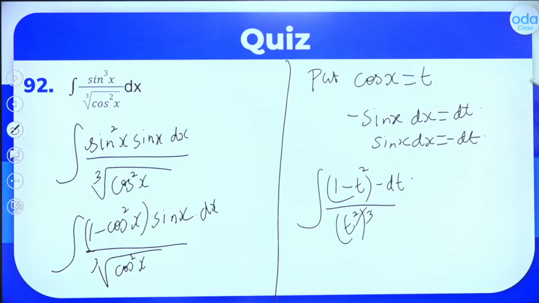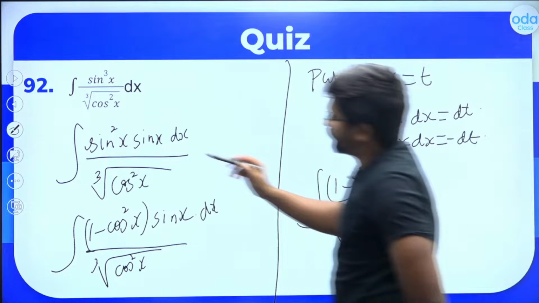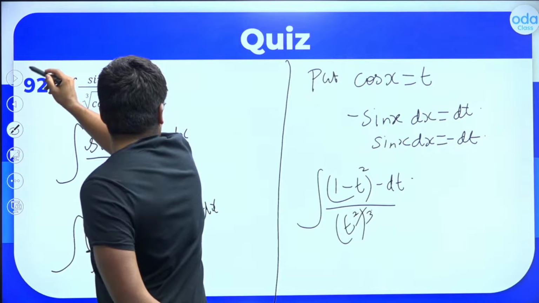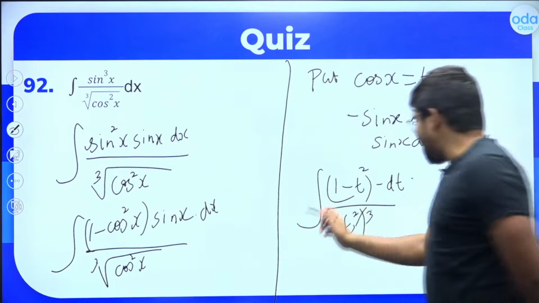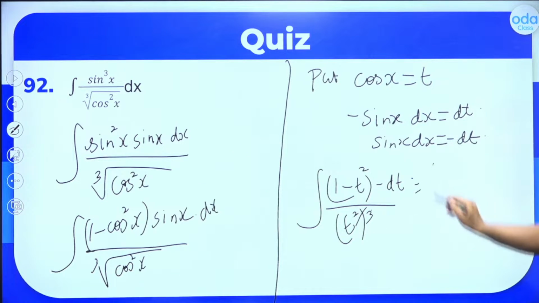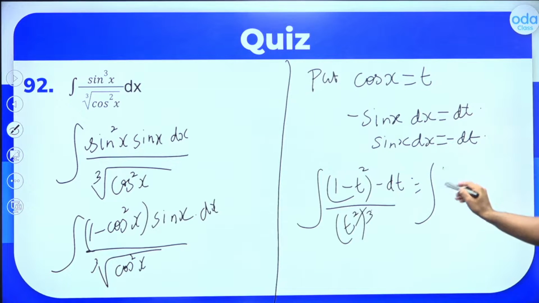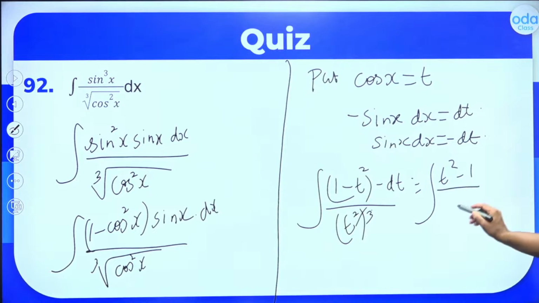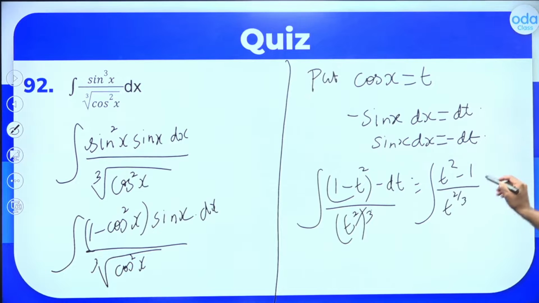So let's write it further as, okay, so what do you have? Minus of 1 minus t square. Let me write it here itself. So this is minus of 1 minus t square, which is t square minus 1 divided by t raised to 2 by 3 dt. This is the question right in front of you.